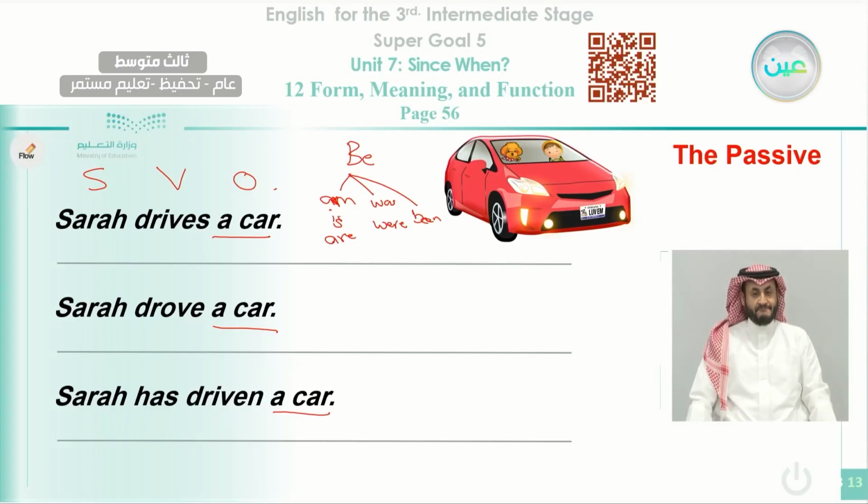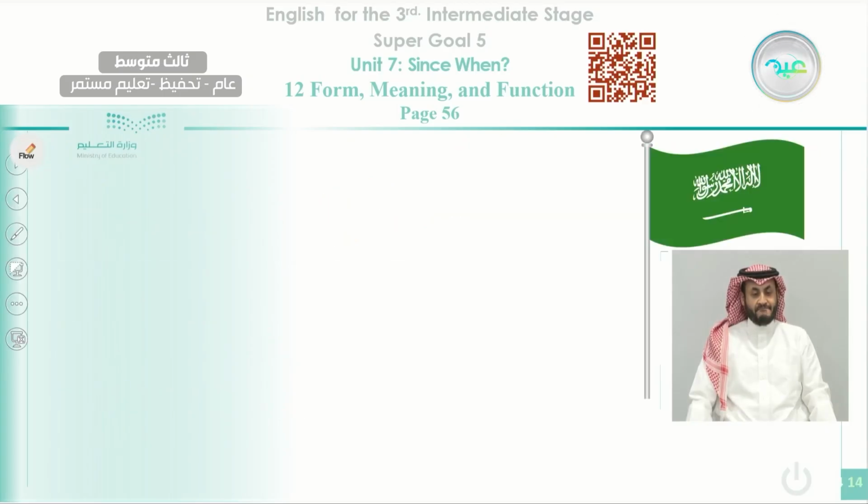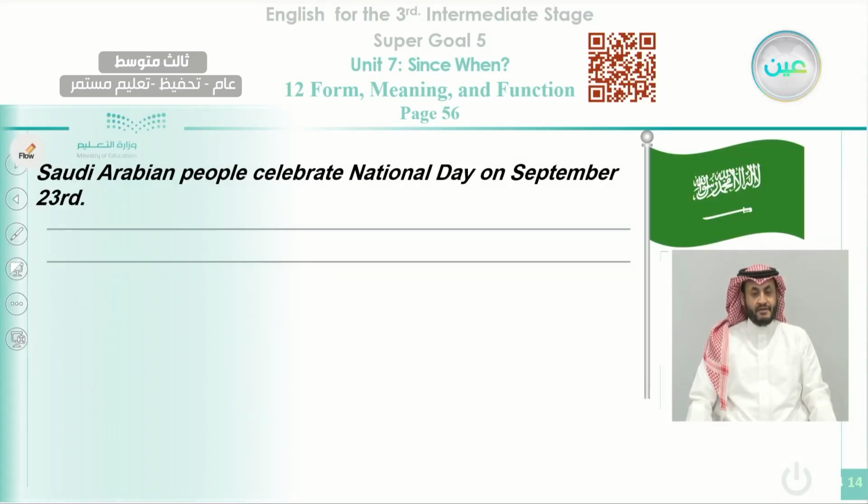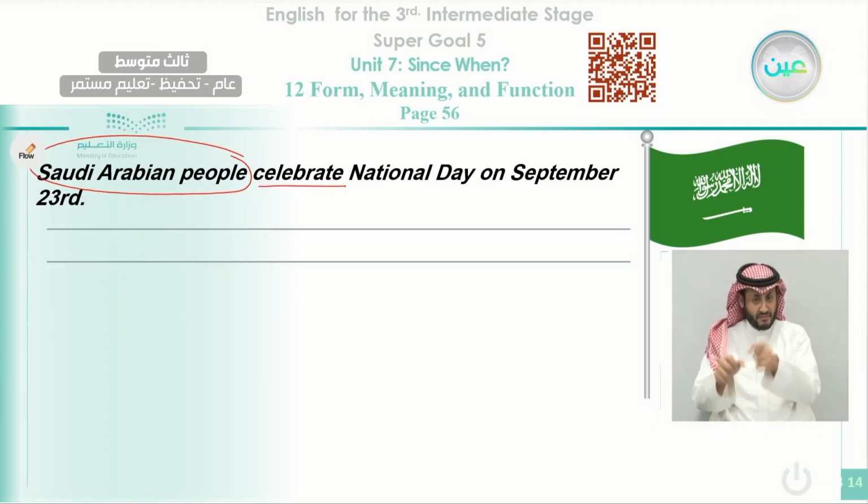Okay, we have another example, as you can see here. We're talking about Saudi Arabia National Day. Saudi Arabian people celebrate National Day on September 23rd. We have to decide first what tense we're using in the sentence. It is in the present simple. How do you know? Here we have the verb, so it is in the present, and here is the subject, Saudi Arabia people, and here National Day is the object. So it's clear now. Since we know the object, we can start with it.